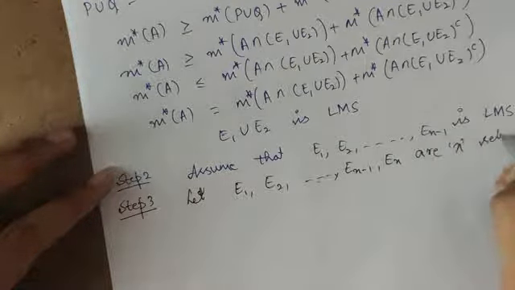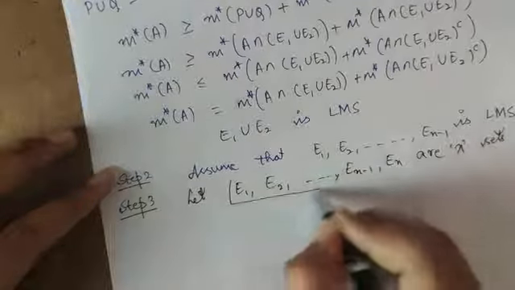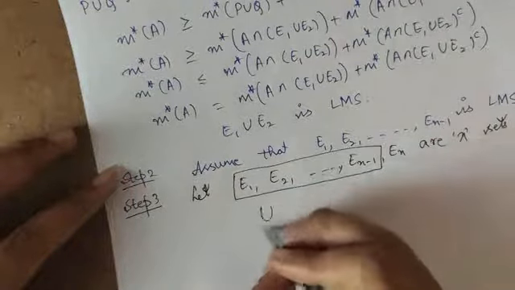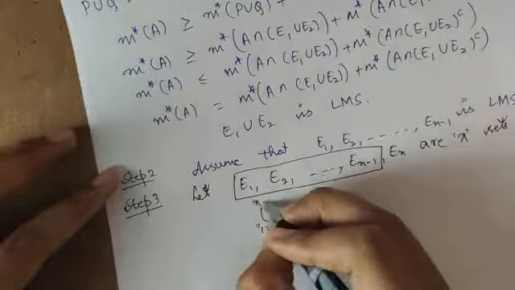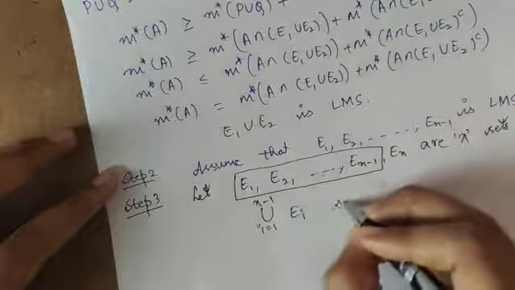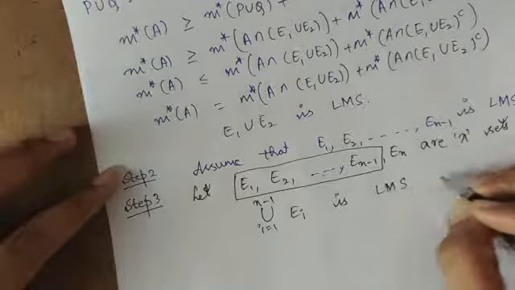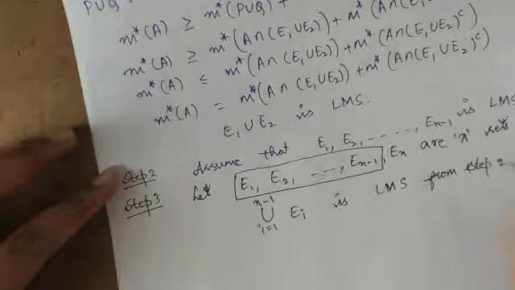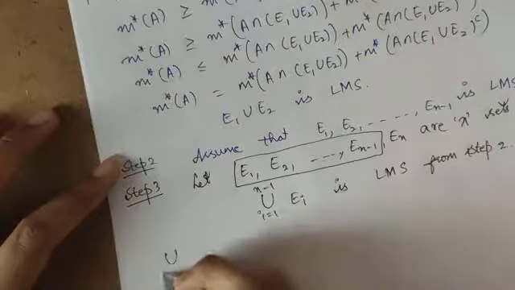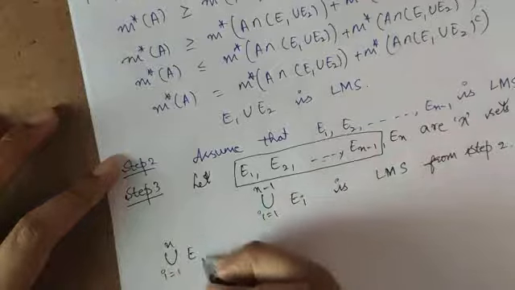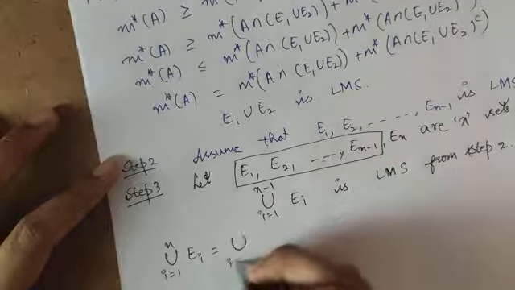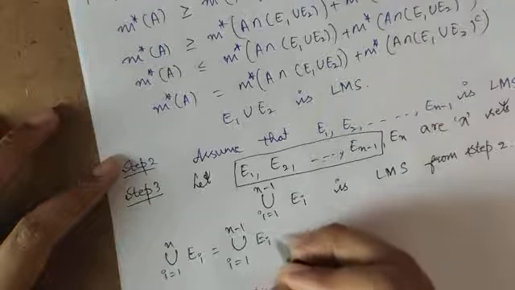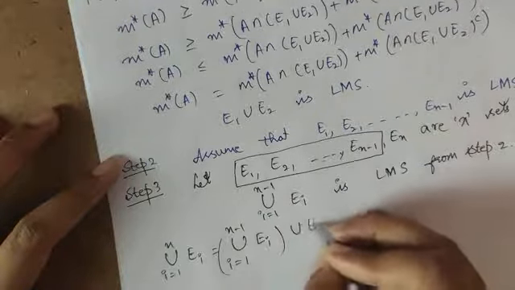The union of I equal to 1 to n-1 of EI is a Lebesgue measurable set from step 2, as we have assumed. So I can write union I equal to 1 to n of EI as union I equal to 1 to n-1 of EI union En.